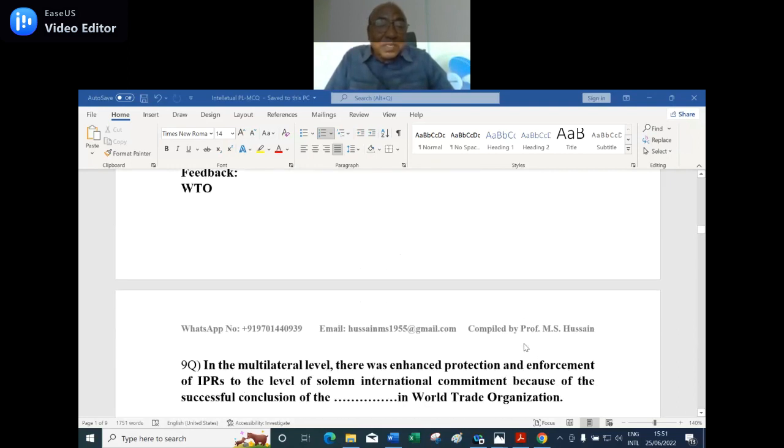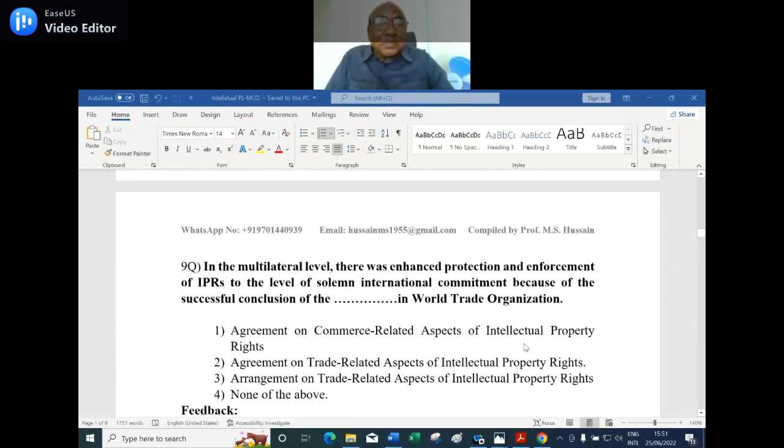Next, ninth question. In the multilateral level, there was an enhanced protection and enforcement of IPRs to the level of a solemn international commitment because of the successful conclusion of the dash in the World Trade Organization. Number one, agreement on a commerce related aspect of intellectual property right.